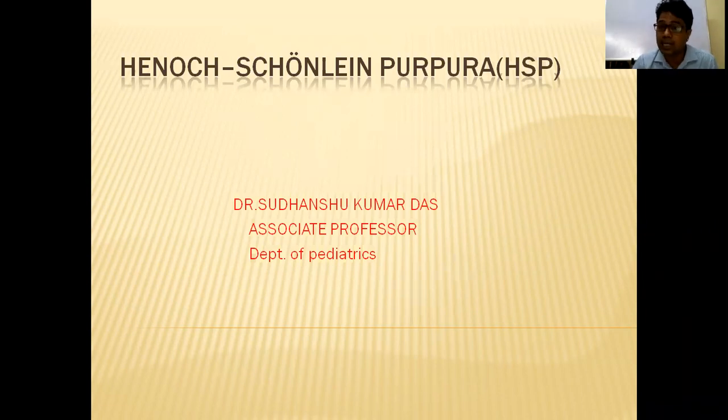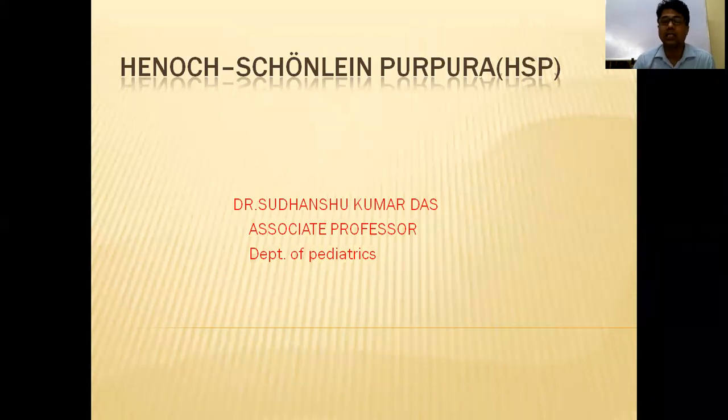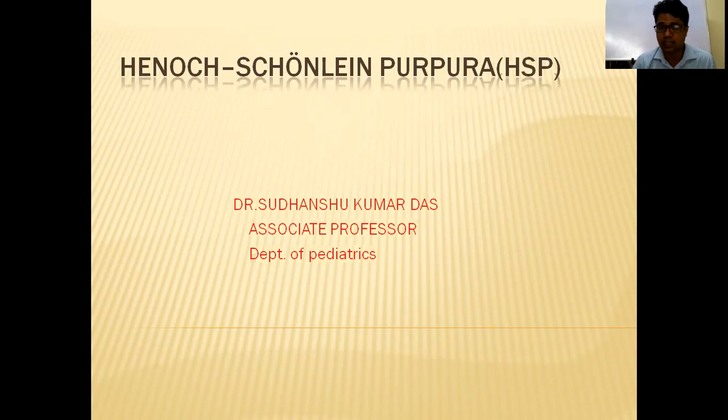to diagnose on a clinical basis. There is no specific diagnostic method to diagnose these cases. So those diseases you should know. So what are these 2 diseases? One is Henoch-Schönlein purpura, one more is Kawasaki disease. These 2 are your vasculitis syndromes.